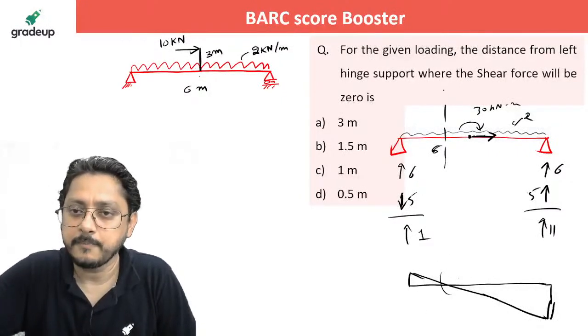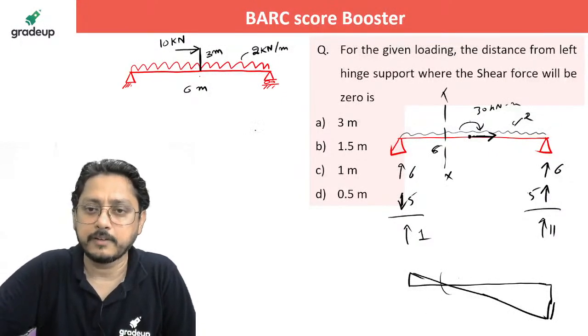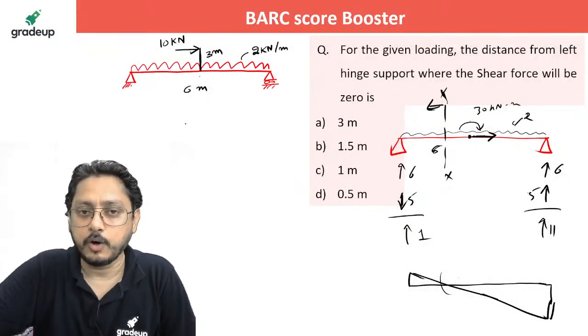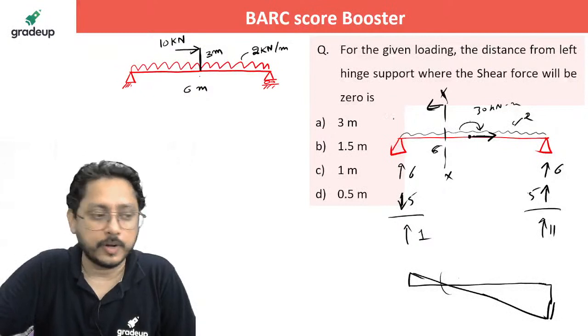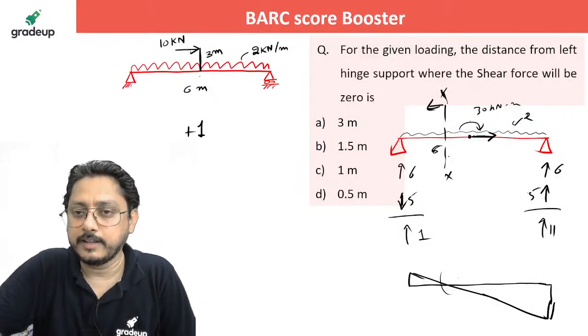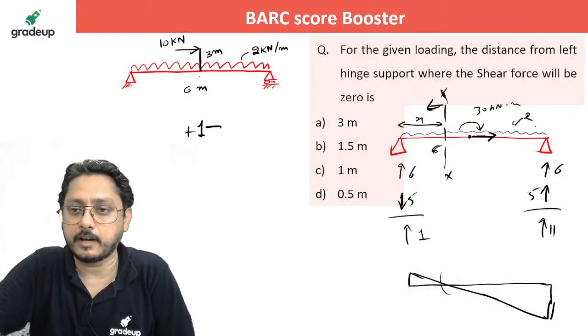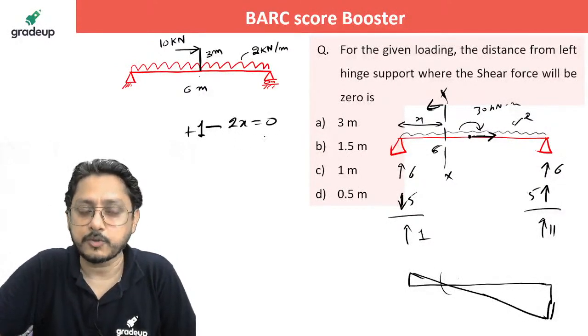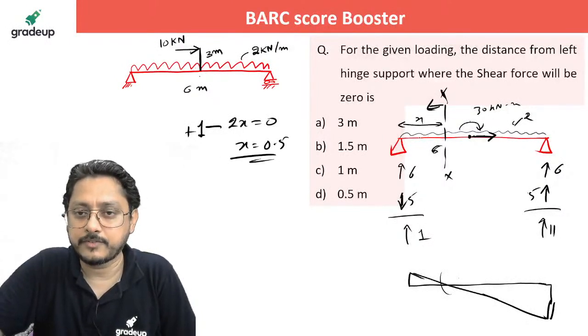Take the section here, write down the shear force. Simple. See the left side here. Shear force is how much? 1 is acting upward, rotating about me in a clockwise direction, that is +1. Then UDL, I will take a minus. So what is the total UDL? I have taken it at a distance x, so total load will be 2 into x, isn't it? 2 into x must be equal to 0. So x will become simply 0.5 from the left support. That's all.